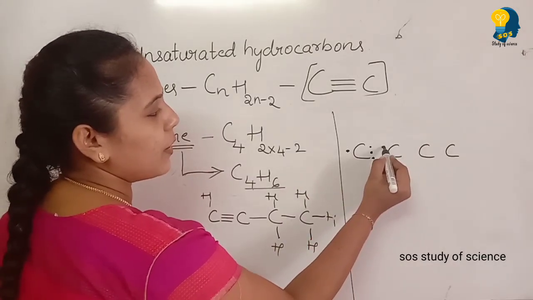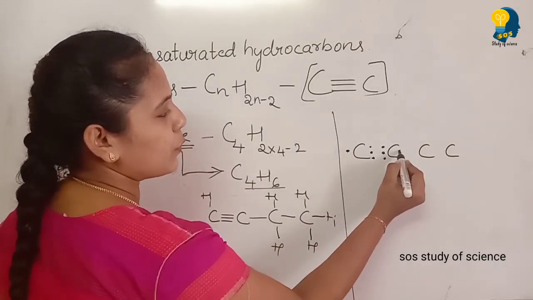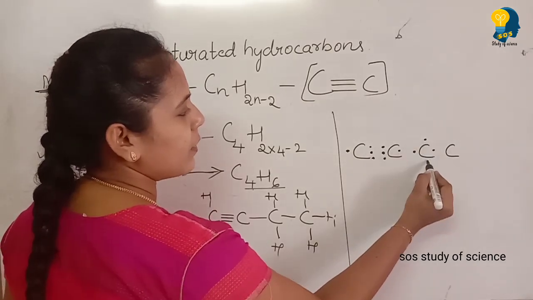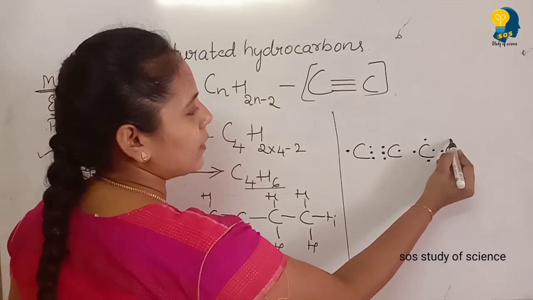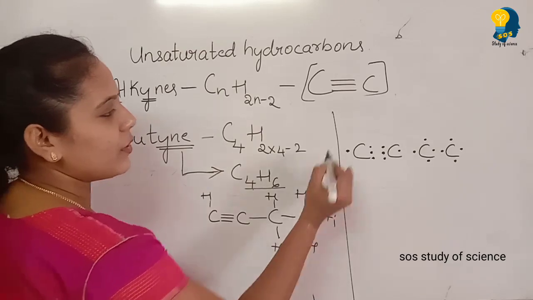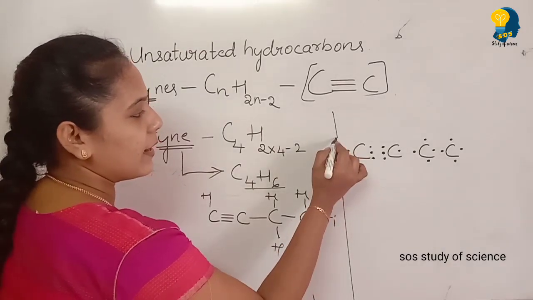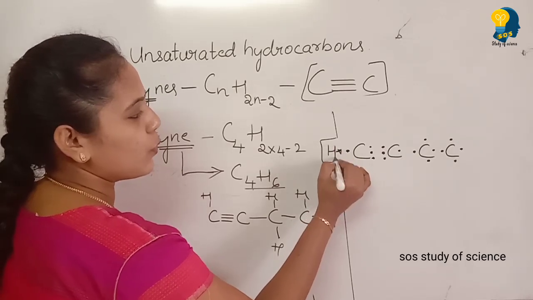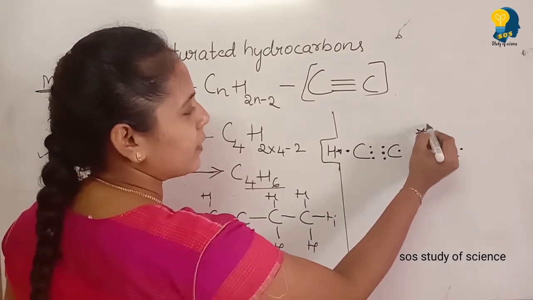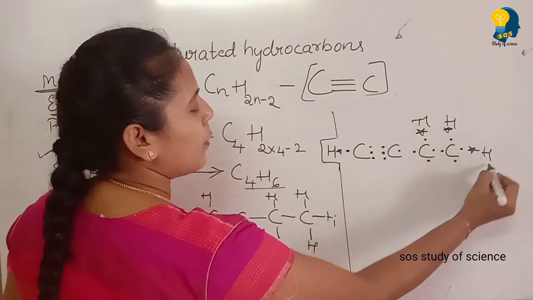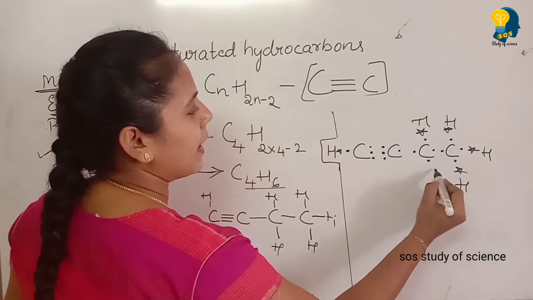And here also it is 1, 2, 3, fourth one is here. And for this 1, 2, 3, 4. And for this 1, 2, 3 and 4. Okay. Now it's time to write the hydrogen. See hydrogen, I'll write here. So valence electron of hydrogen is 1. So 1 hydrogen here, and 2, 3, 4, 5 and 6.